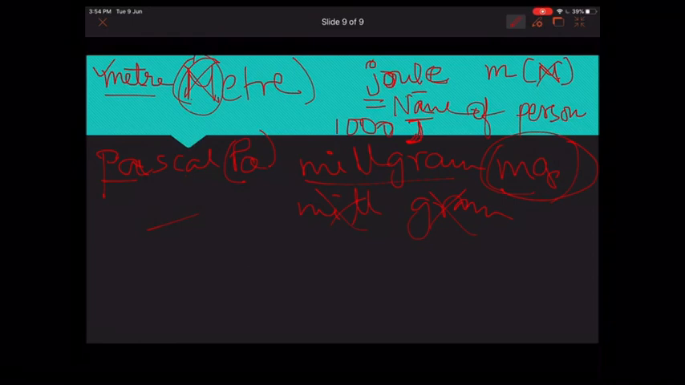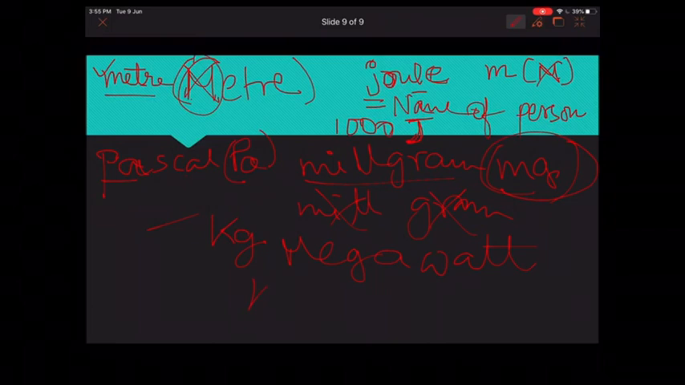If I want to write kilogram, I will write it as kg. But if I want to write more than kilogram, that is megawatt, unit of power, megawatt. Kilowatt, if I want to write kilowatt, I will write it like this, small k and small w. But if I want to write megawatt, which is more than kilowatt, I will write it with capital M and capital W.